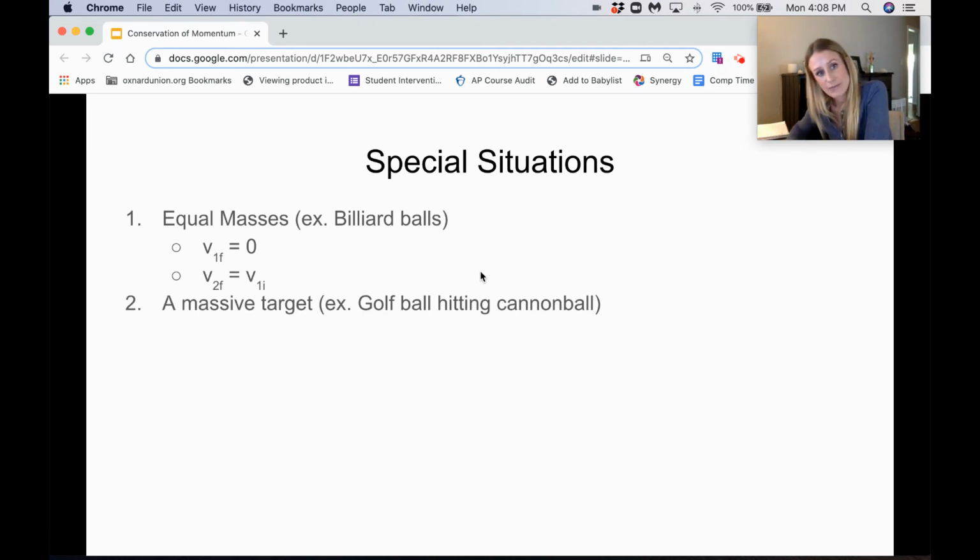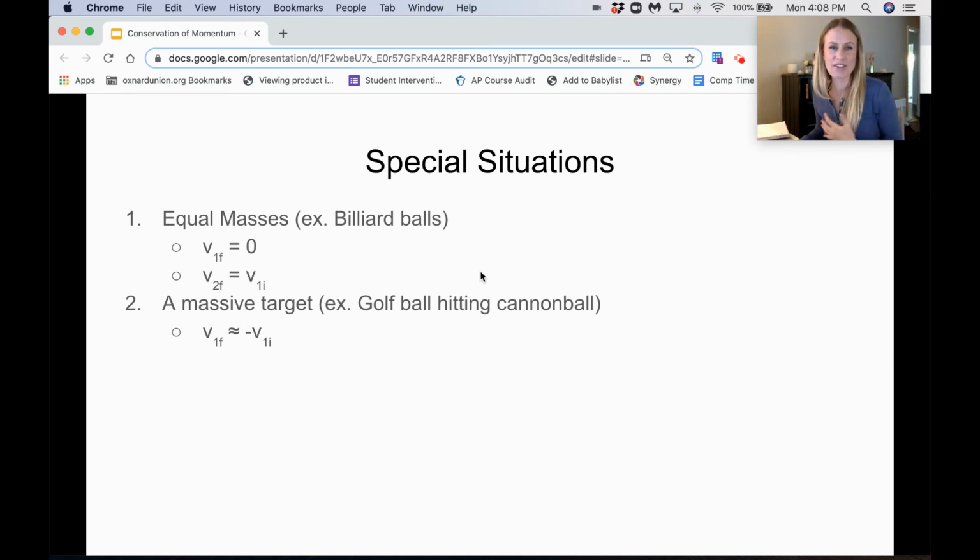Our second special situation is if we have a very massive target. Say a golf ball is hitting a cannonball and the cannonball is stationary. That cannonball is here, the golf ball is coming in and it's very, very tiny compared to that huge cannonball. The final velocity of the golf ball will just be the opposite sign of the initial velocity of that golf ball, meaning it's just going to hit and then go straight back in the opposite direction with the same magnitude of velocity.